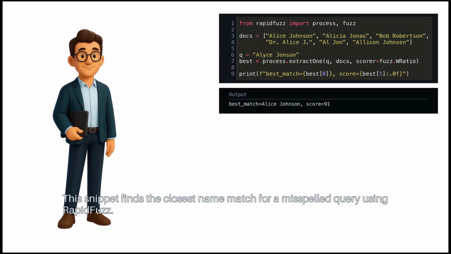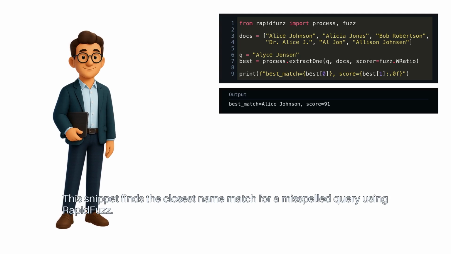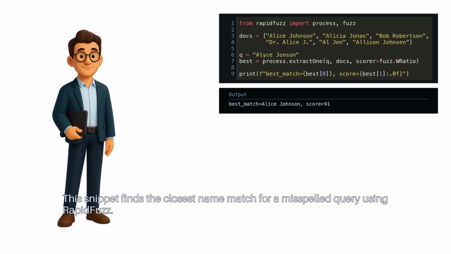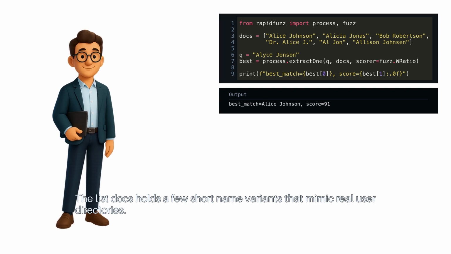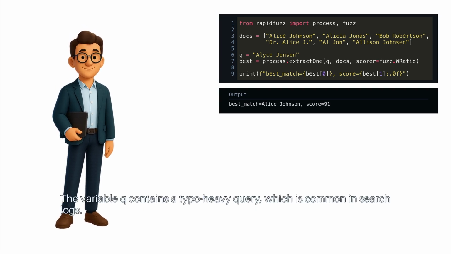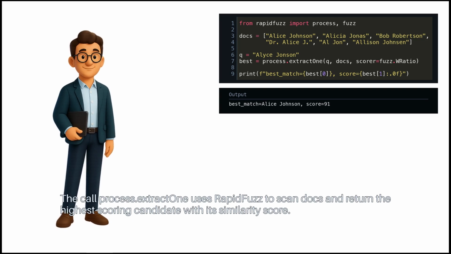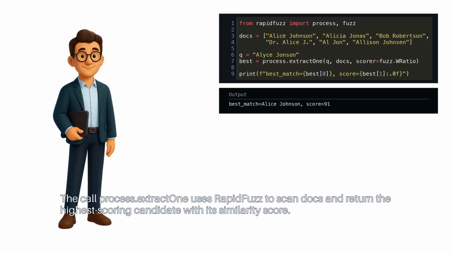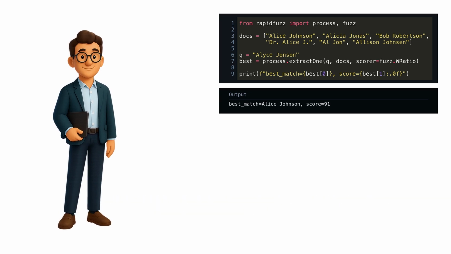This snippet finds the closest name match for a misspelled query using RapidFuzz. The list docs holds a few short name variants that mimic real user directories. The variable q contains a typo-heavy query, which is common in search logs. The call process.extractOne uses RapidFuzz to scan docs and return the highest scoring candidate with its similarity score. The scorer